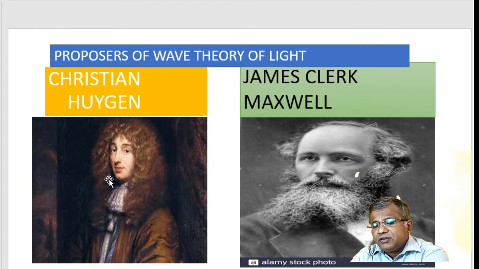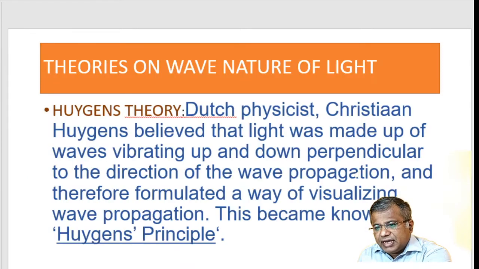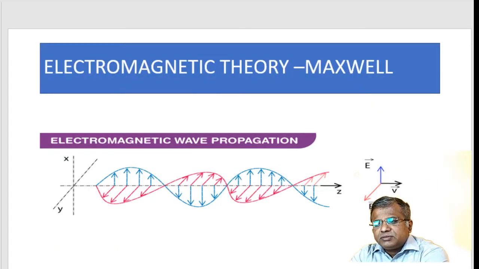Using the wave theory of light, they could explain many phenomena which we'll be studying later on, like interference and diffraction. Huygens' theory was that light is made up of particles which are vibrating, and Maxwell's theory was that light is made up of oscillations of electric and magnetic fields.